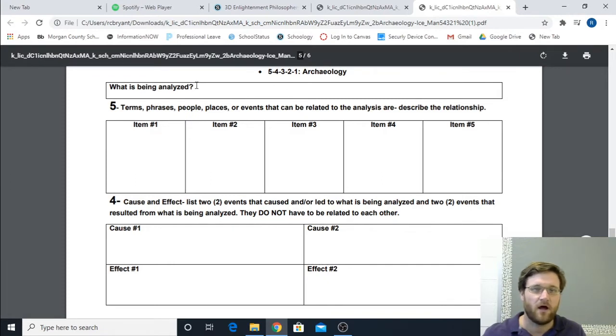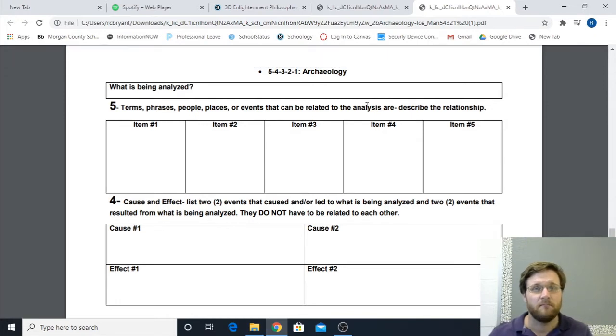This is going to be all pretty much the same for everyone, depending on what topic we're talking about, but it may be slightly different wording. So, terms, phrases, people, places, or events, and how they're related to the analysis. So, a phrase or a people or place. Austria. Austria is where Otzi was discovered. Specifically, if I recall correctly, it was in a mountain range that borders Austria and Italy.